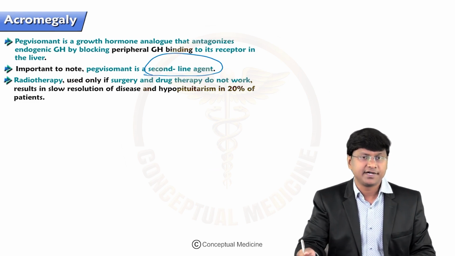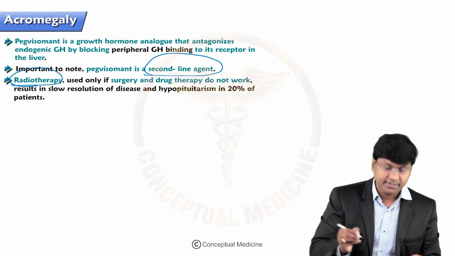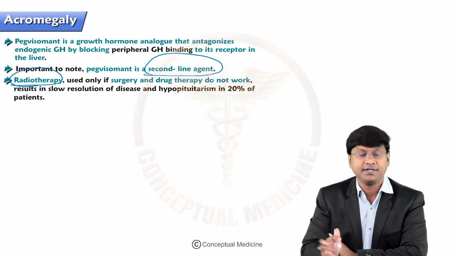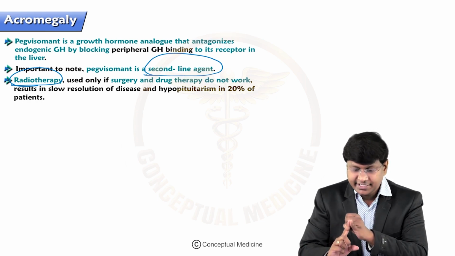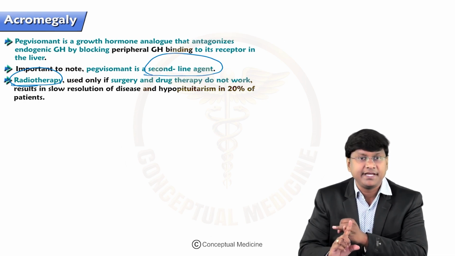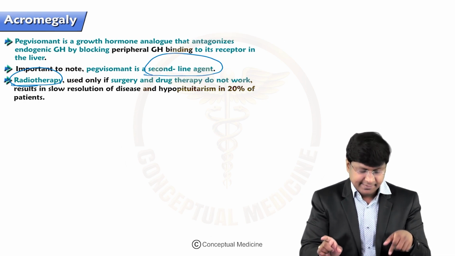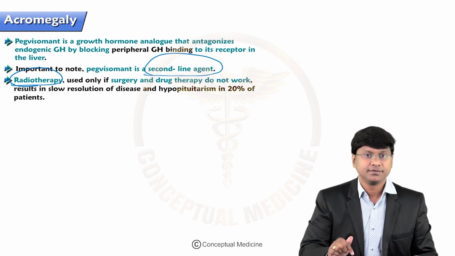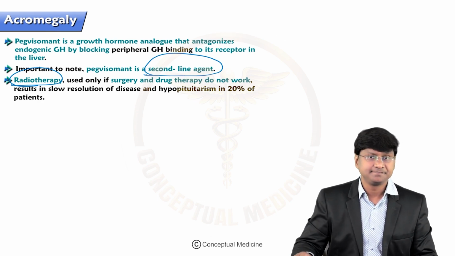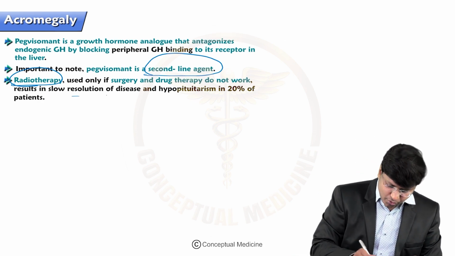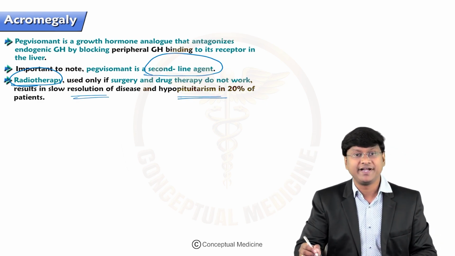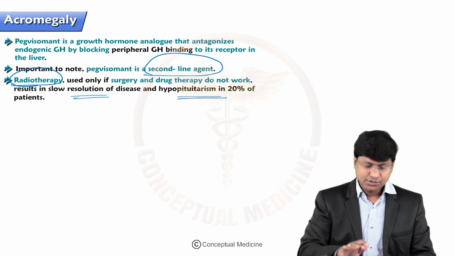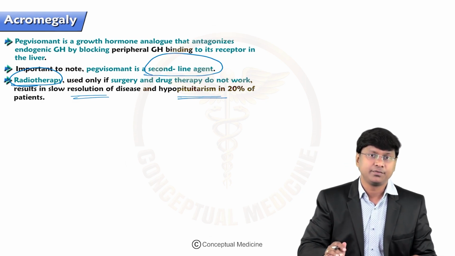Apart from your drug treatment, the next important treatment modality is radiotherapy. Radiotherapy is used only if surgery and drug therapy do not work. That is the point when you need to give radiotherapy. This radiotherapy will cause slow resolution of the disease, and hypopituitarism is seen in almost 20% of patients. So this is about the treatment of acromegaly.